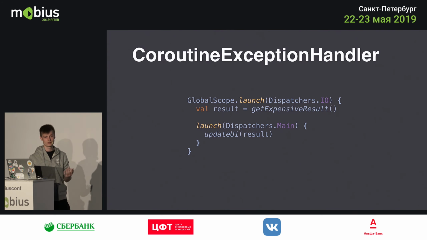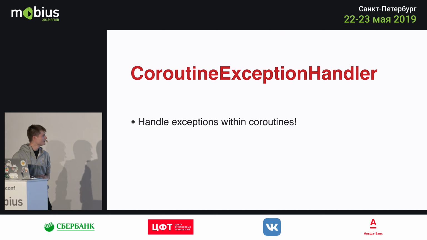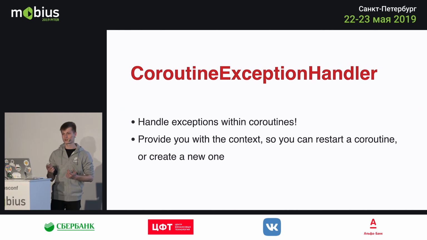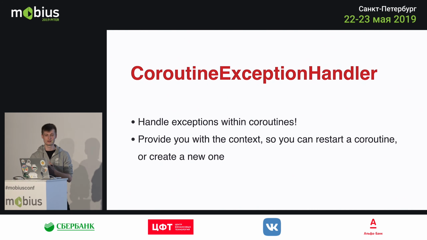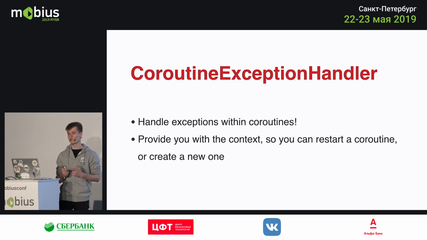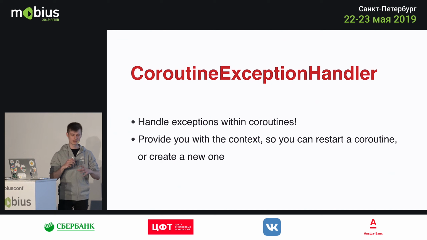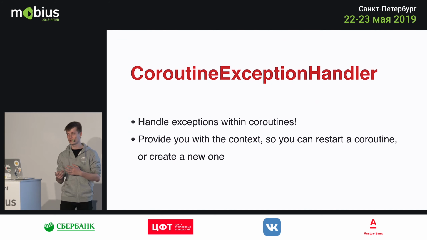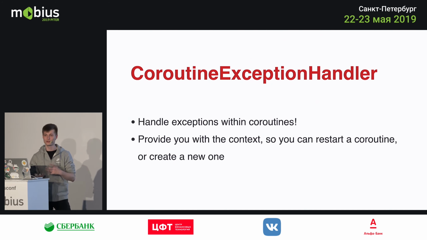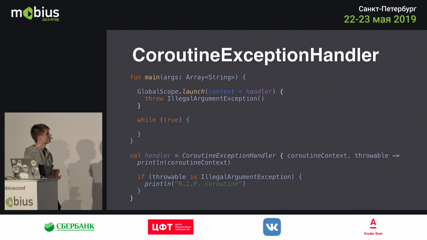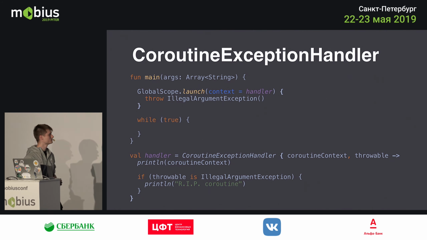So yeah, the exception handler. The title was wrong. The exception handler basically handles exceptions within coroutines, which means that once you provide a custom exception handler, when the coroutine is killed by either an exception or is canceled, you can take the context you started it in, and you can restart it or you can start a new coroutine depending on the result. So for example here, a simple example, I create a coroutine using the launch function, and I pass in the exception handler.